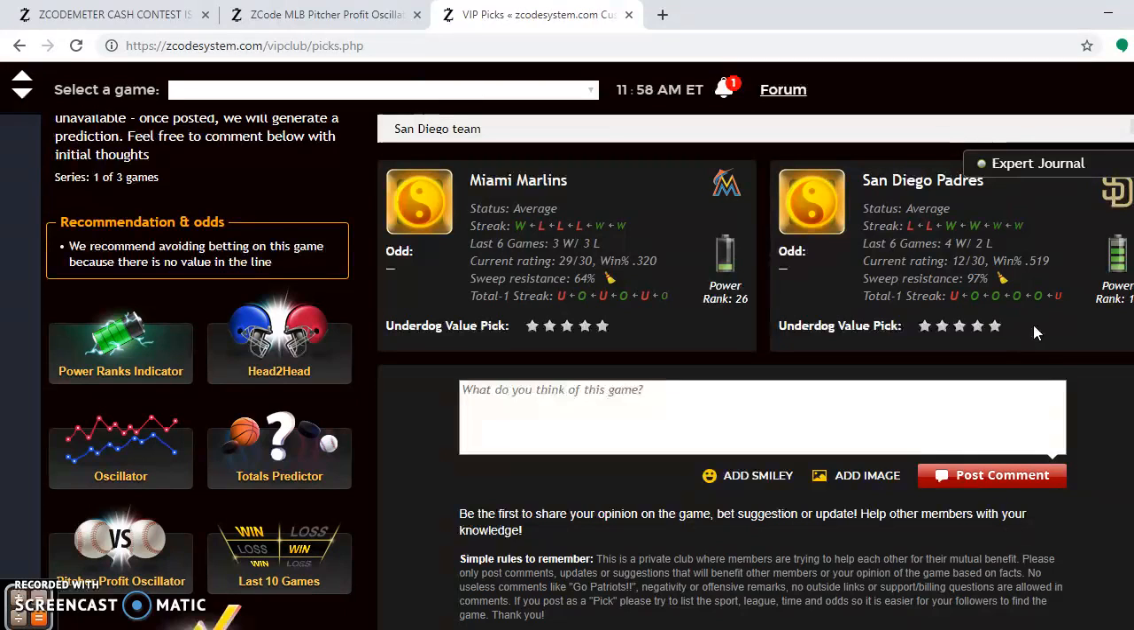Saturday's game, Justin Verlander versus Brett Anderson. Both are in the negative on the pitcher profit oscillator. It's a bit of a toss-up again, but I would lean towards Oakland for the series, 2-1, because they are the hottest team at the moment, and they are playing at home.